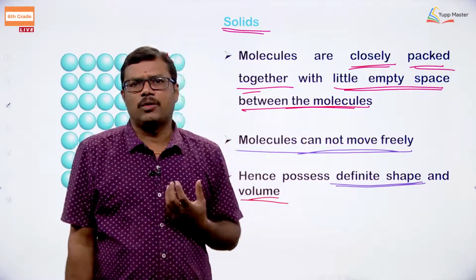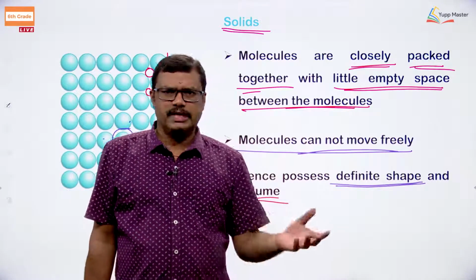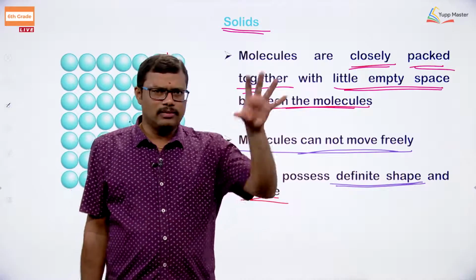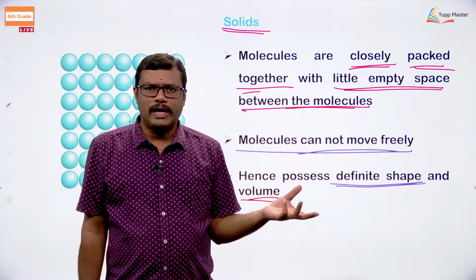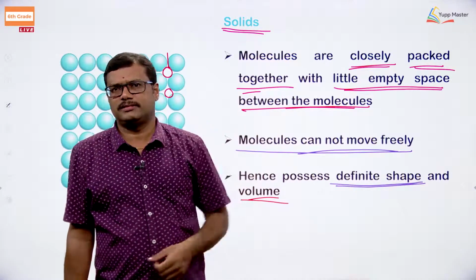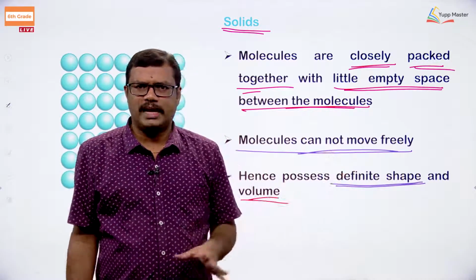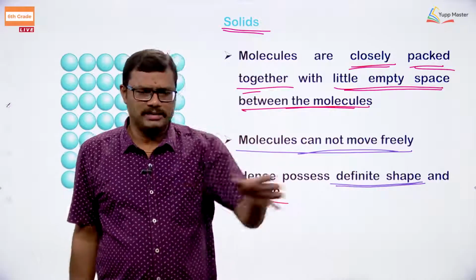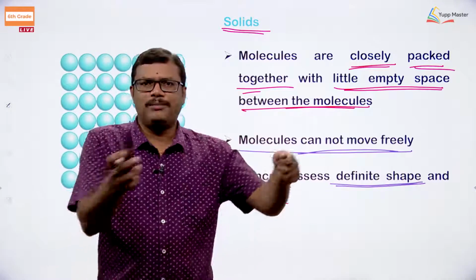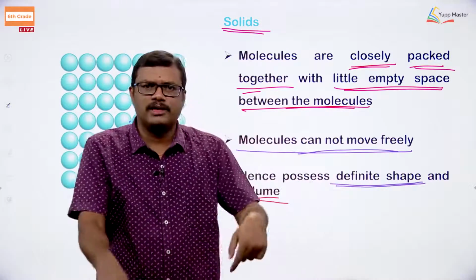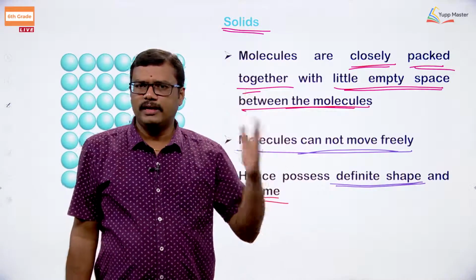Look at the chair that you have at your home. A chair made up of plastic or a chair made up of wood. If you observe, you can see how the particles are arranged. The rubber or the plastic is also taken as a solid component, okay. So, a plastic chair also falls under solid matter only, right. When you observe this plastic chair or the wooden chair, what happens? It has a definite shape. You have a chair shape, and it is going to occupy some volume. When you keep your chair in your home, it is going to occupy some space in the room, right. So, solids will have definite shape, definite volume.